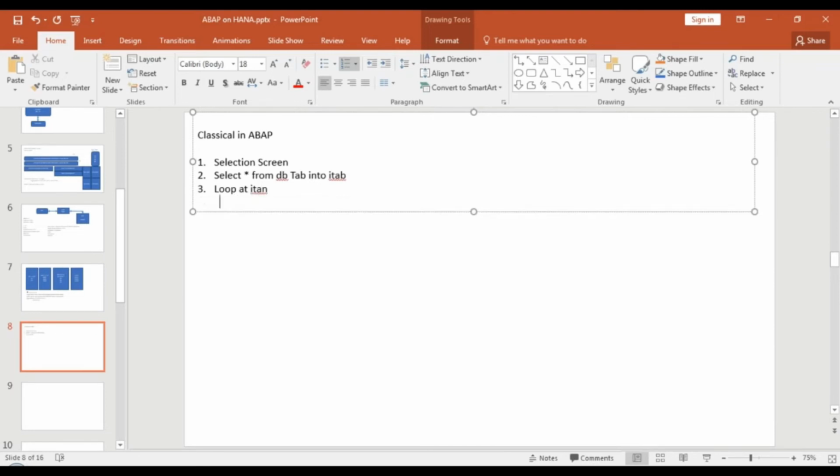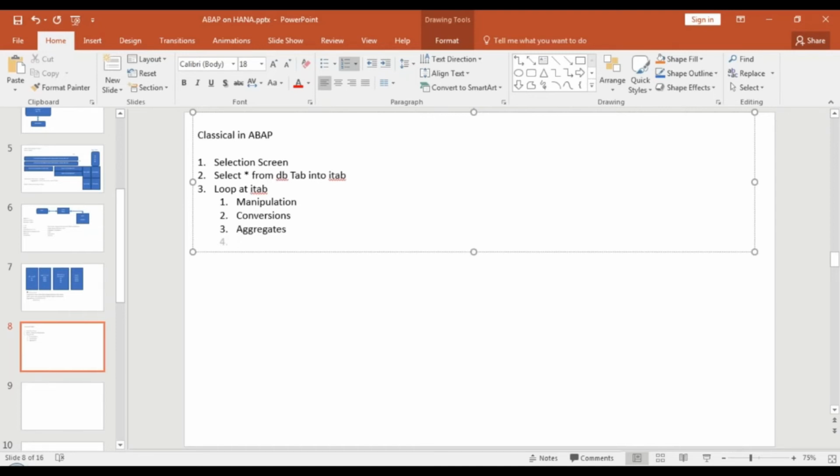And in step number 3, you will loop at ITAB. And in this loop, basically, you will also perform some calculations. So you will do all your data manipulation in this. Over here, if you want to do some conversions, for example, currency conversions, all that you will do here in the system. If you want to also calculate aggregates, let's say total number of items or total amount or total currency.